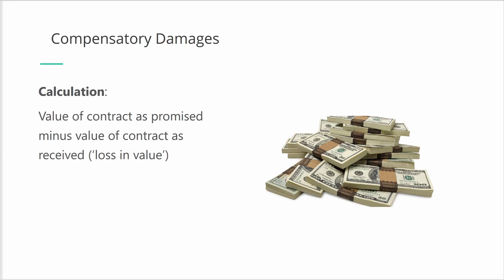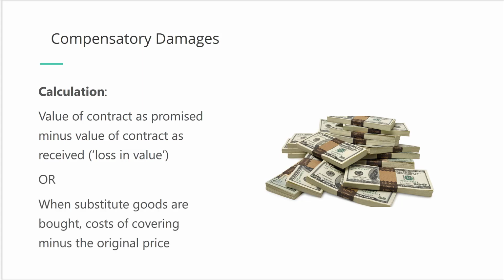For instance, if goods are involved, then the loss in value would be the current market price of the goods minus the original contract price. Alternatively, if a party covers, that is, it buys substitute goods because the goods it contracted for were not delivered, then the loss in value would be the cost of covering minus the original contract price.